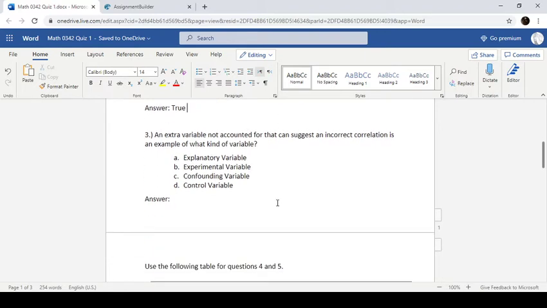Number 3, an extra variable not accounted for that can suggest an incorrect correlation is an example of what kind of variable? So, again, this is one of those things that seems like it fits into our phenomena, but it doesn't actually. This is a confounding variable. Something like the ice cream causing murders or firemen making horrible destruction at the fire. Yeah, it's a confounding variable. So, C.